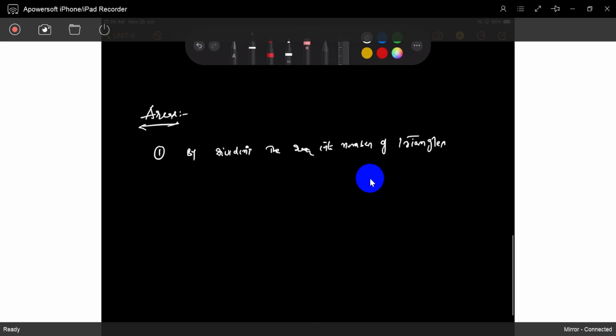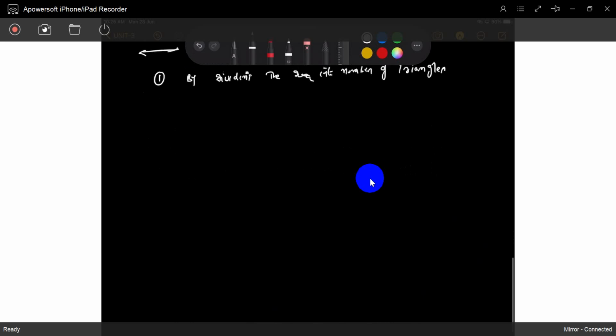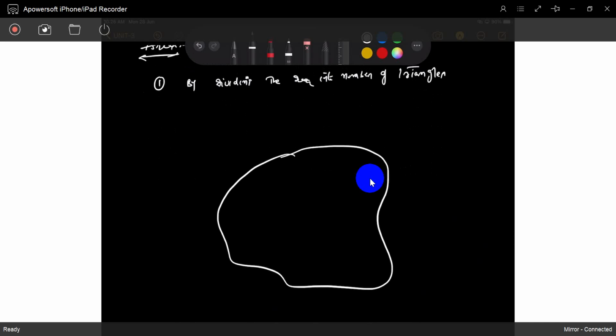We discussed it in basic surveying. Once again, I will show something like this. So that is some flat area. What we do is identify some center point.